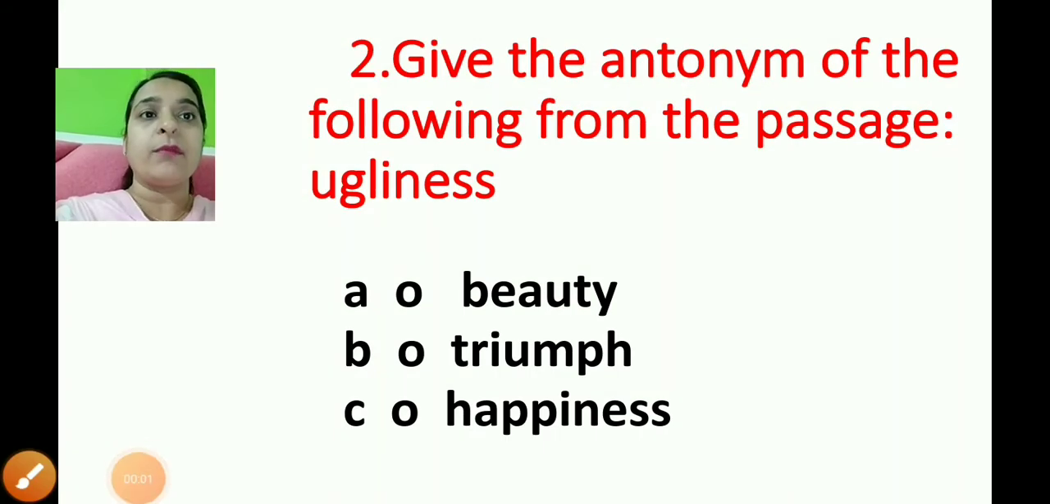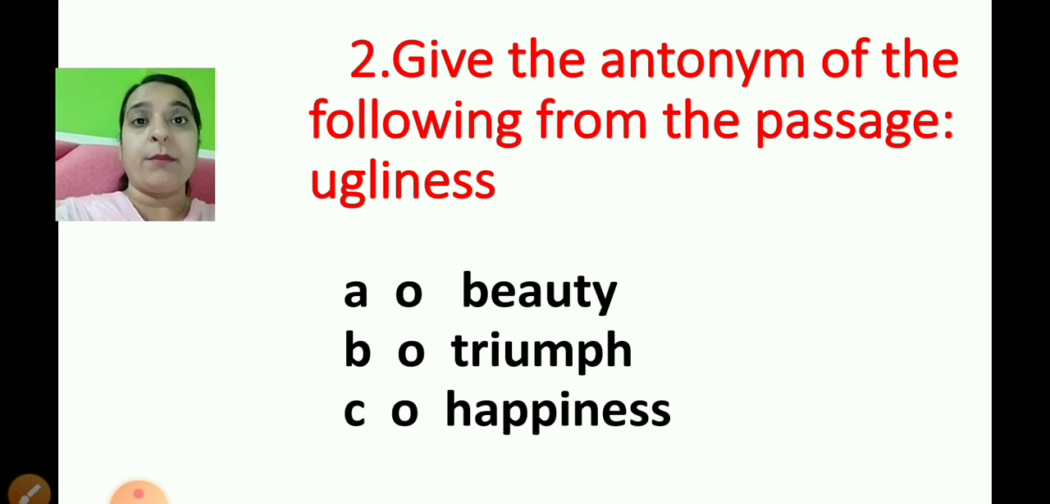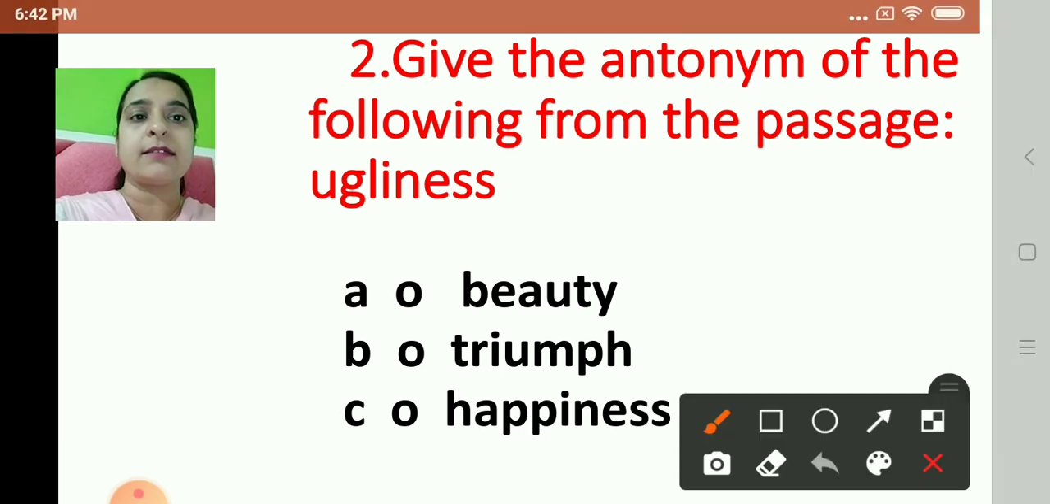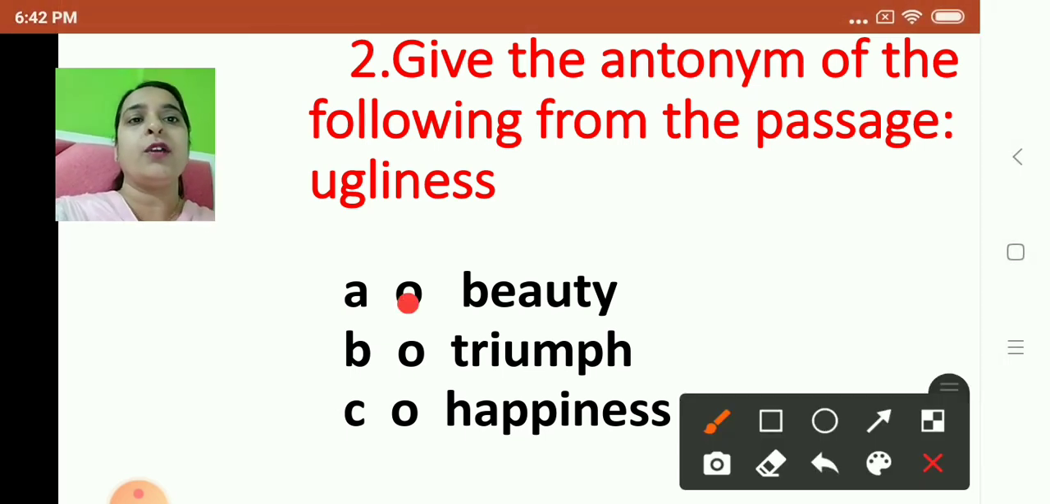Give the antonym of the following from the passage. Ugliness. Now children, options are given: beauty, triumph, happiness. So you have to choose the correct answer. But remember, you have to get the answer from the passage. So the antonym for ugliness is, yes children, it is beauty. So you have to click on beauty. Okay.